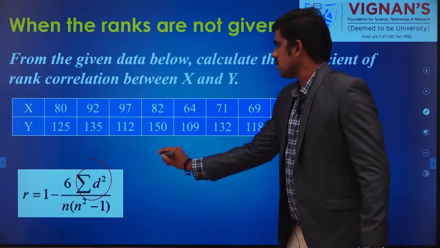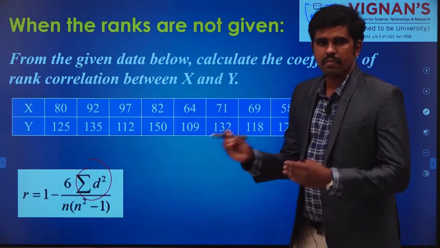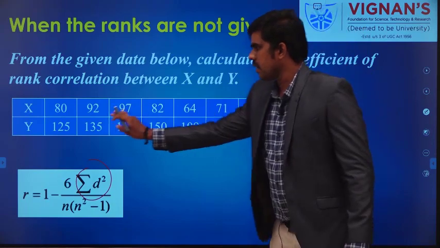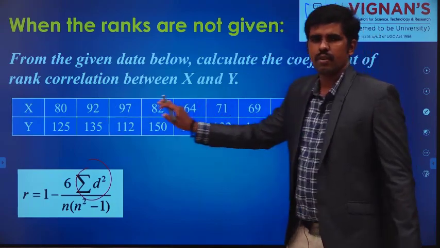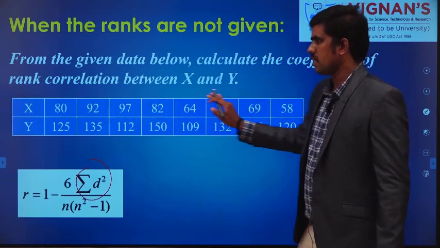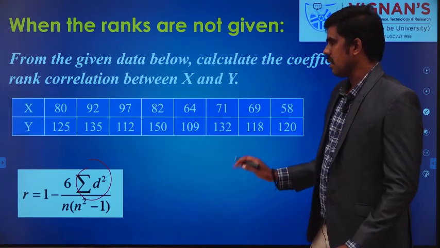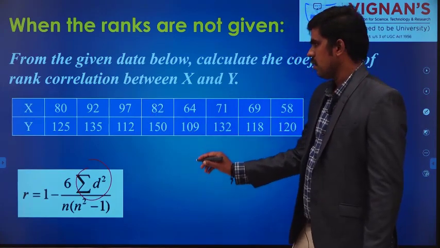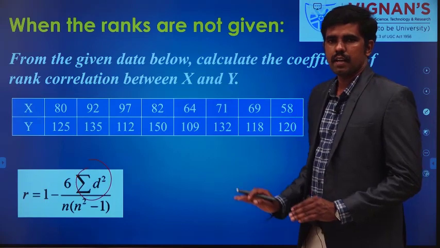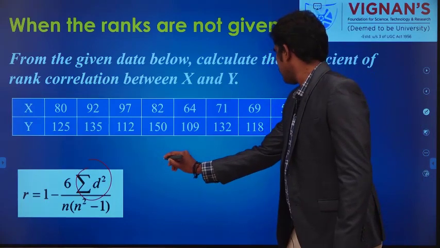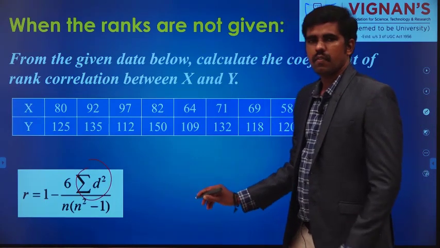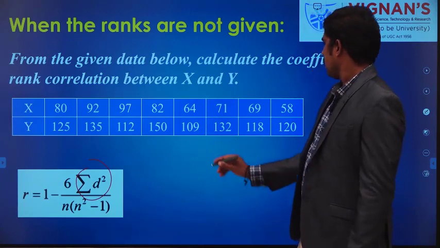So my x, what is a better way, I will tell you. By looking at the value itself you can give the rank, but to reduce the error you write in descending order. So what is the highest value in this?